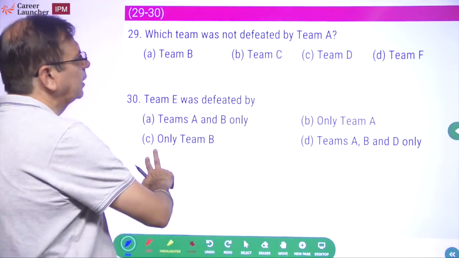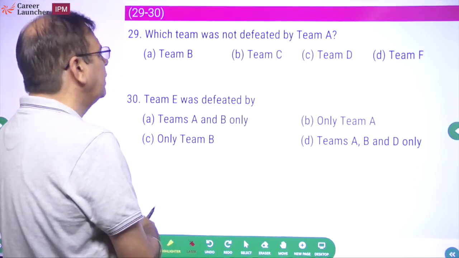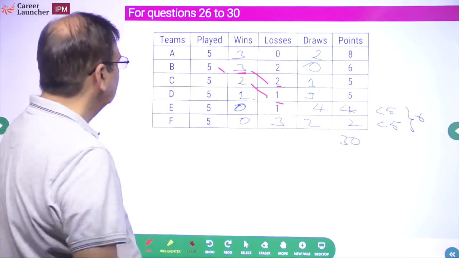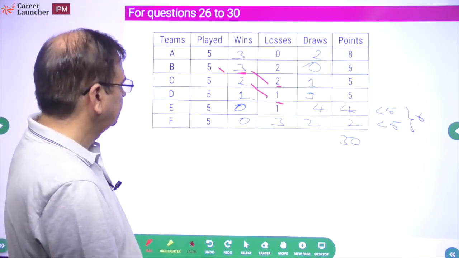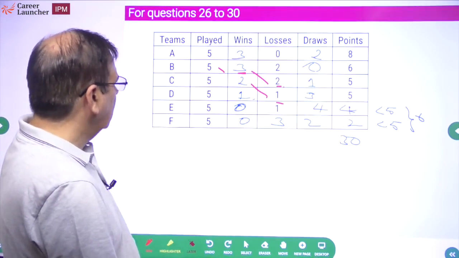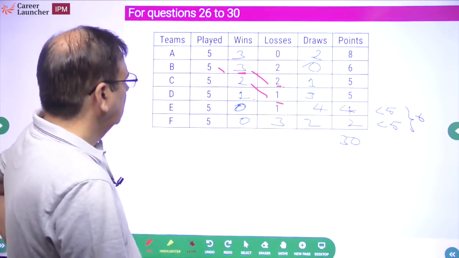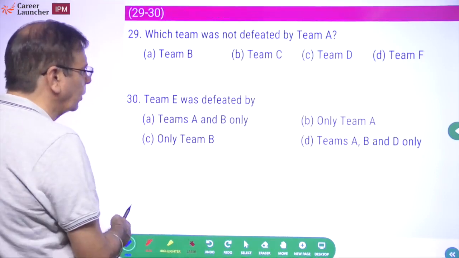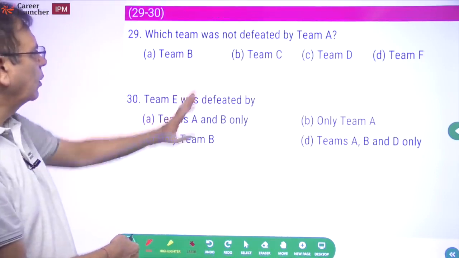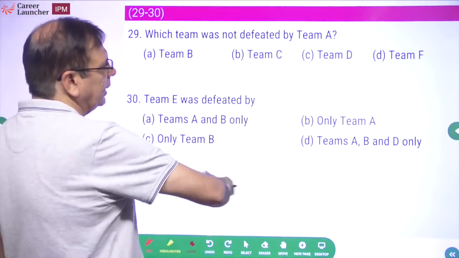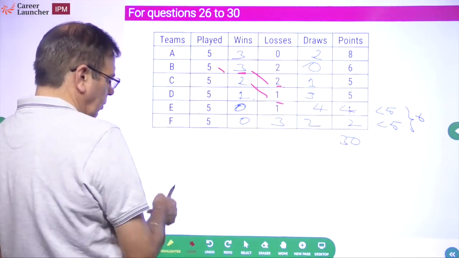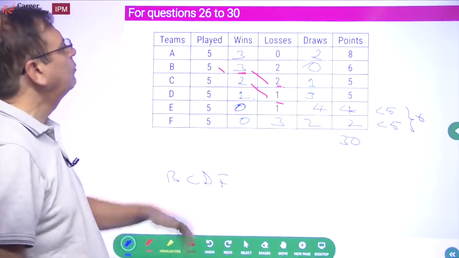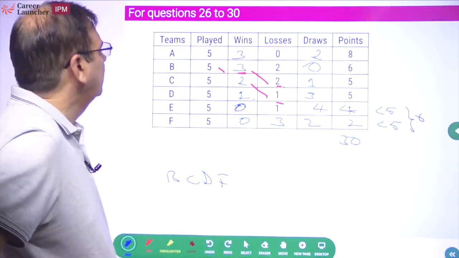Which team was not defeated by team A, and team E was defeated by whom? So which team was not defeated by team A? एक बार देखते हैं. Team not defeated by team A. What are the choices for the 2 questions? Let me just quickly look at the choices. Which team was not defeated by team A? B, C, D, F. Out of B, C, D, F, one team was not defeated by team A. Which can that be?